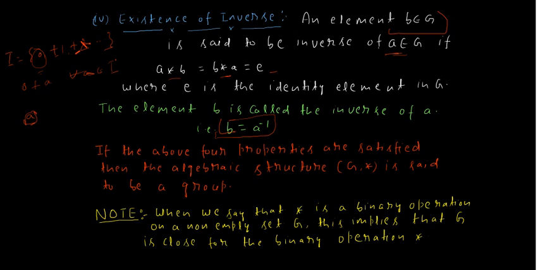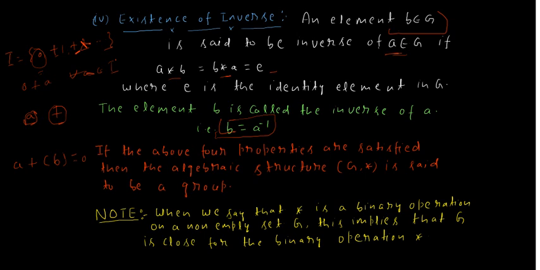Now I want to ask about the inverse of every element of the set of integers. If A is an integer and we are talking with respect to addition, and B is its inverse, then A plus B equals 0.